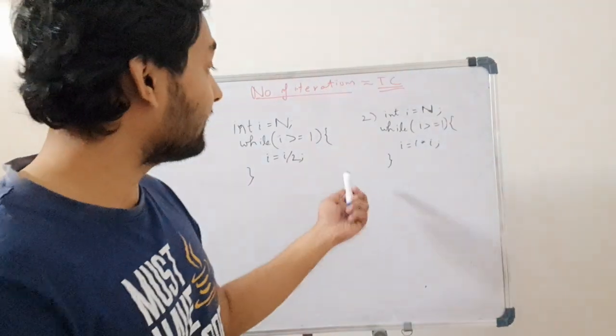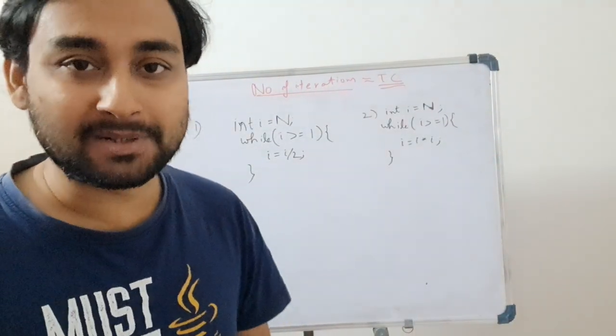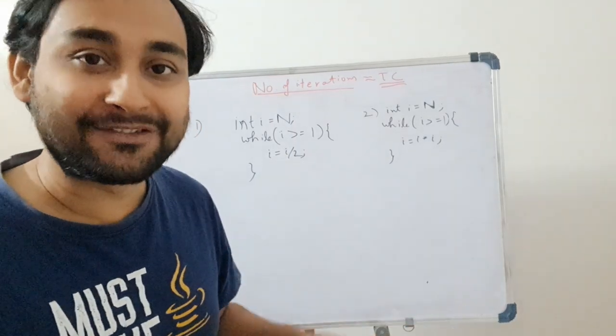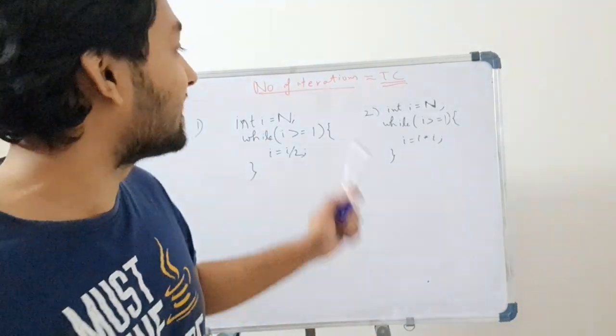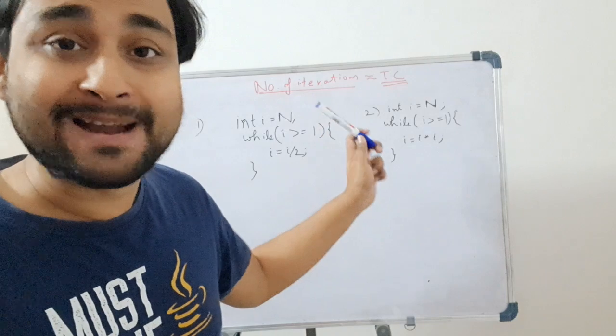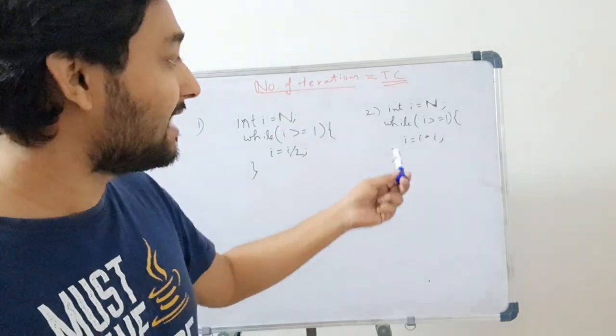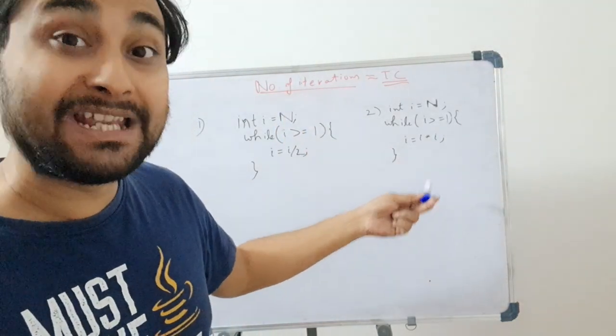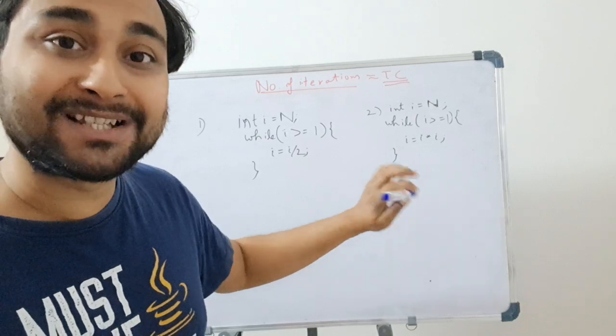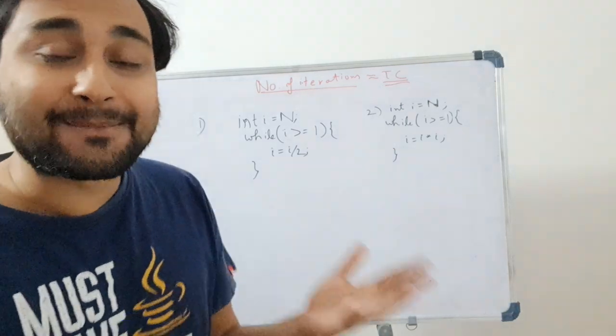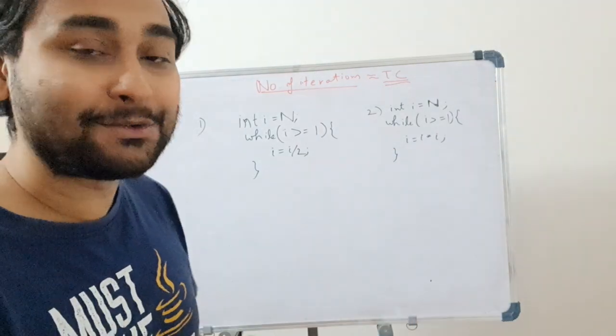Hi guys, in this video we'll be discussing two more problems which are very important from an interview perspective as well as a knowledge perspective. We have to calculate the number of iterations in a time complexity, and do you know that it can be infinite as well? How can the time complexity be infinite? Let's understand through these two codes.